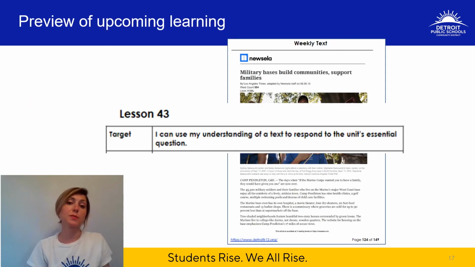Now for a preview of tomorrow's learning. So lesson 43's learning target is, I can use my understanding of a text to respond to the unit's essential question. I love these lessons because it brings our learning full circle, and it also allows us to reflect on the different texts that we've read throughout the unit. So stay tuned for tomorrow's lesson.